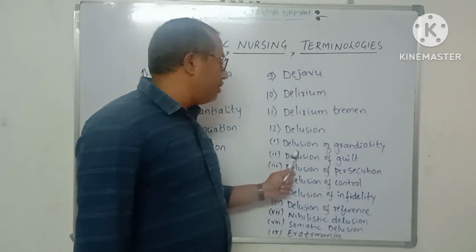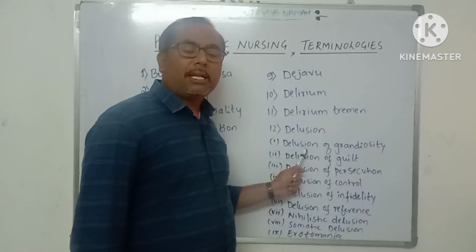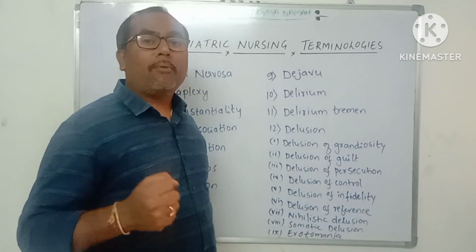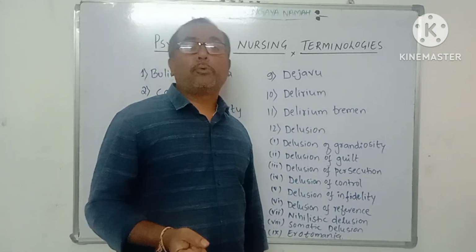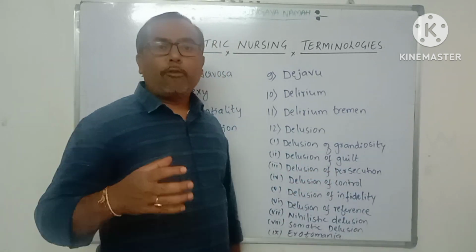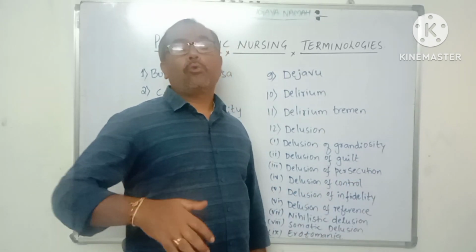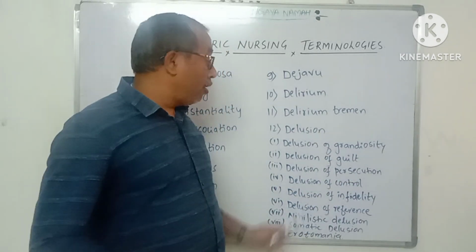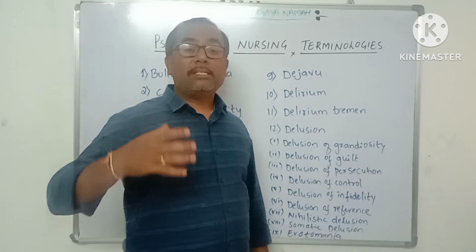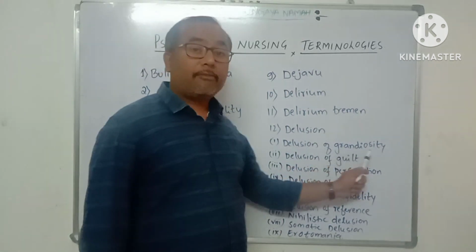So first is delusion of grandiosity. It is a false fixed belief in which the patient believes that he is having immense wealth, power, and holds an important position. The patient feels that he is a very powerful person. The patient feels that he is the prime minister of India and he has to go to Delhi to take oath, or the patient feels that he has supreme power and nothing is going to happen to him. So that is nothing but a delusion of grandiosity.